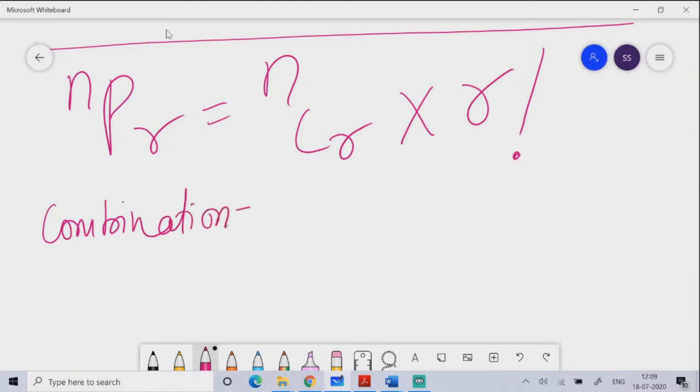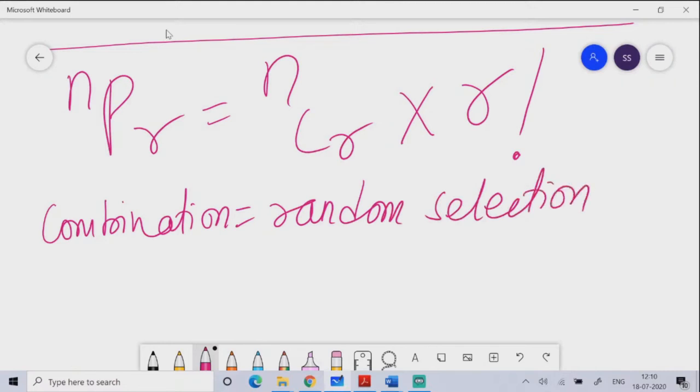combination means random selection. So without using your judgment, without using your brain, randomly from n objects, if you choose R objects, that is the example of random selection. That is NCR. So when you are solving a problem and they are only talking about selection,